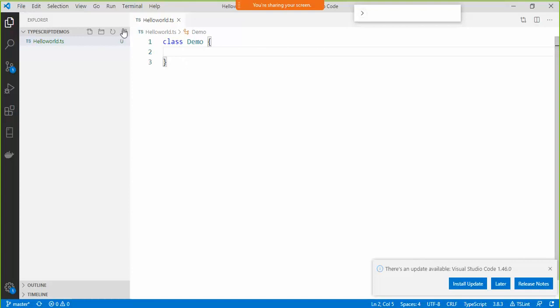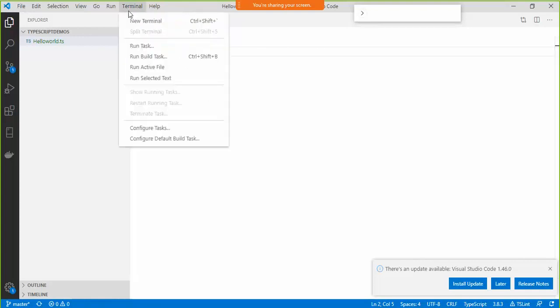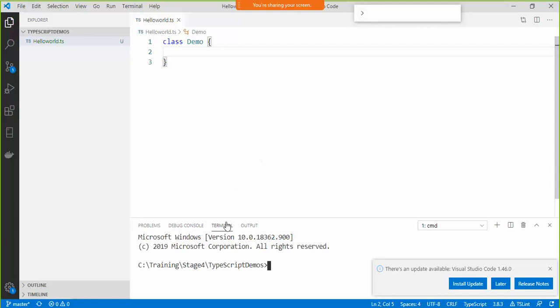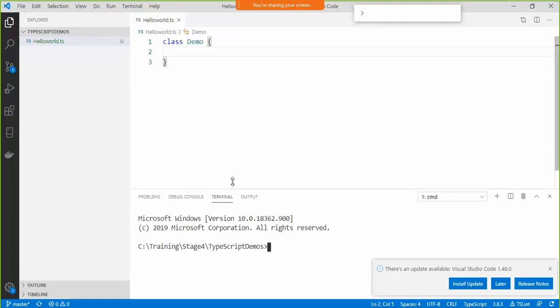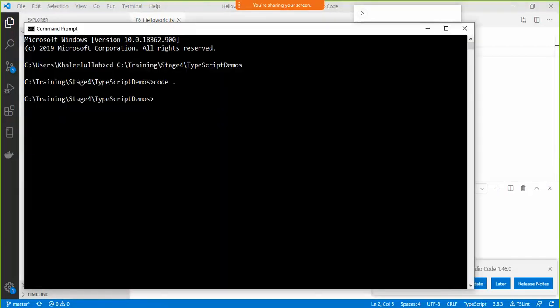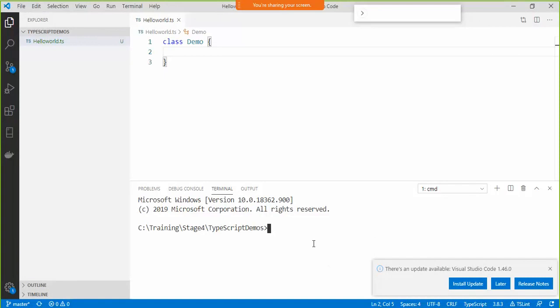Then I'm going to go to the terminal here. I'll say terminal, new terminal. The terminal in Visual Studio Code allows me to execute the commands that I generally execute in command prompt. So here I'm going to execute tsc hello world.ts.